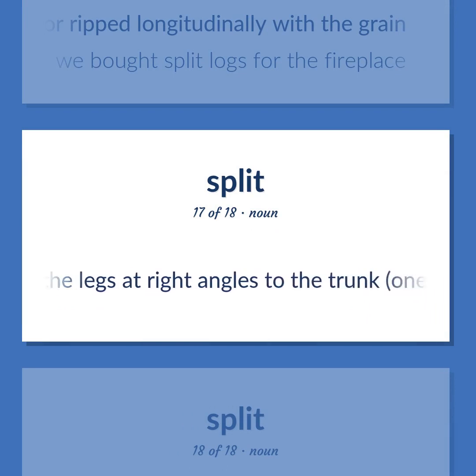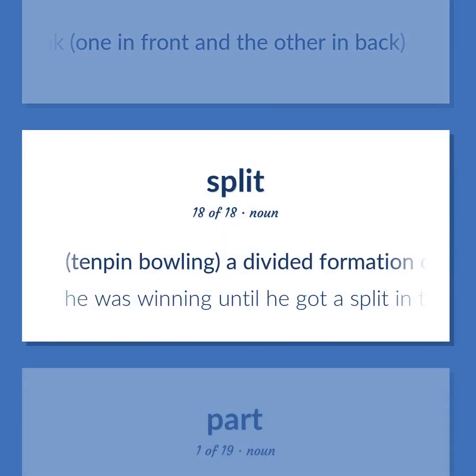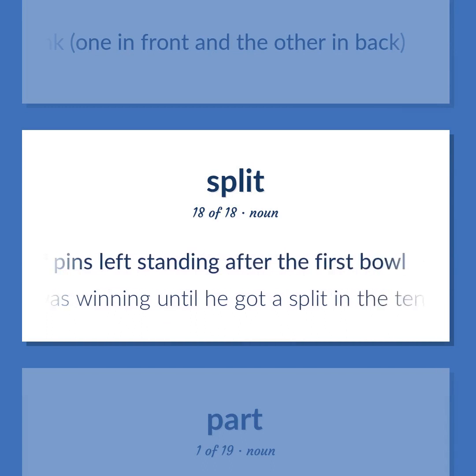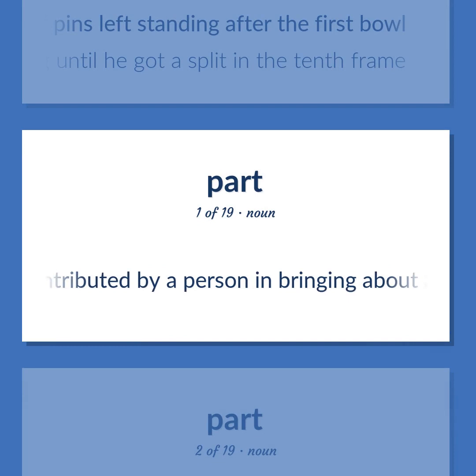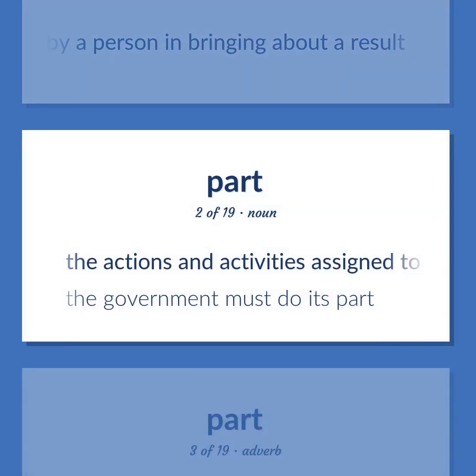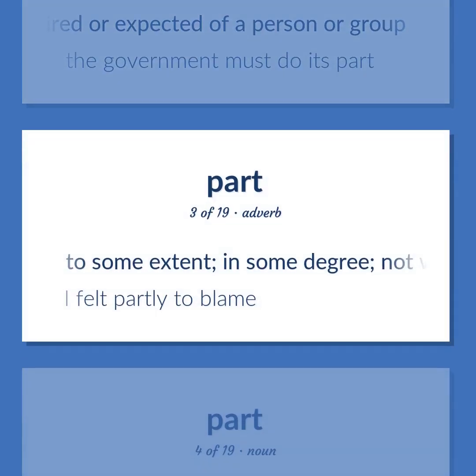Extending the legs at right angles to the trunk, one in front and the other in back. 10-pin bowling. A divided formation of pins left standing after the first bowl. He was winning until he got a split in the 10th frame. The effort contributed by a person in bringing about a result. The actions and activities assigned to or required or expected of a person or group. The government must do its part. To some extent, in some degree, not wholly. I felt partly to blame.